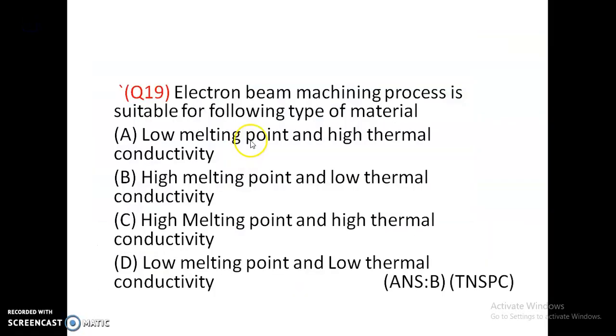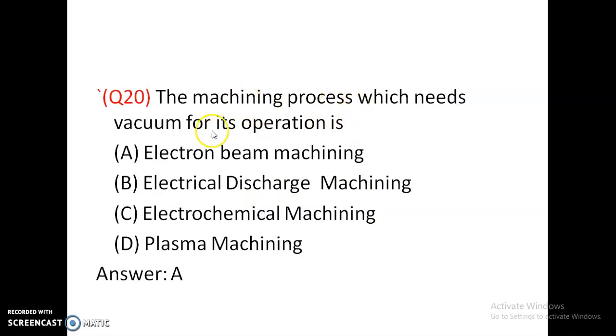Next one, electron beam machining process is suitable for the following type of material: low melting point and high thermal conductivity, high melting point and low thermal conductivity, high melting point and high thermal conductivity, low melting point and low thermal conductivity. EBM process is mainly suitable for high melting point material having low thermal conductivity. Option B is correct. The machining process which needs vacuum for its operation is electron beam machining, EDM, ECM, plasma arc machining. Electron beam machining needs vacuum for its operation.